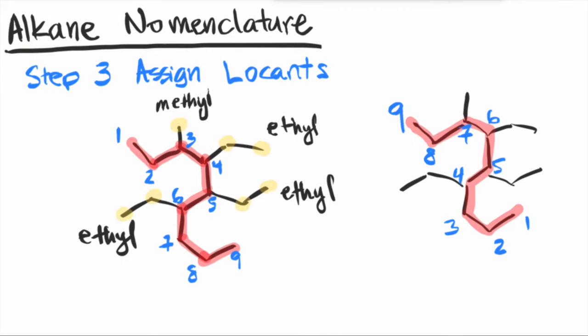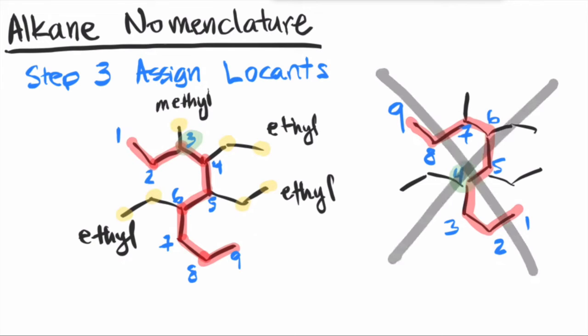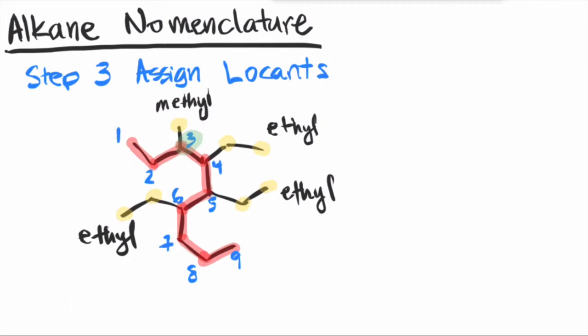So which one is it? So the rule is you want to number your main chain by going the way that meets a substituent first. So for example, on the left-hand case, our first substituent is seen at carbon number 3, whereas on the right-hand side, our first substituent is seen at carbon number 4. So 3 is lower than 4, so we will go with the numbering system on the left-hand side. So now that we have the main chain numbered, now we can give the locant to the substituent.